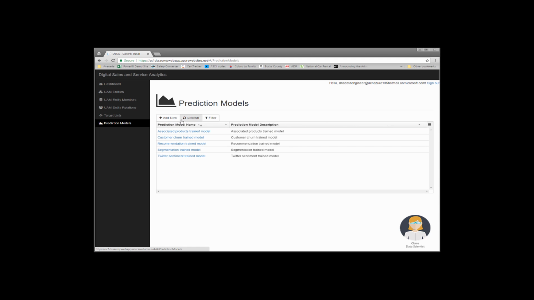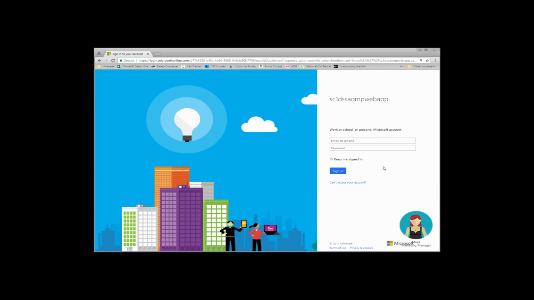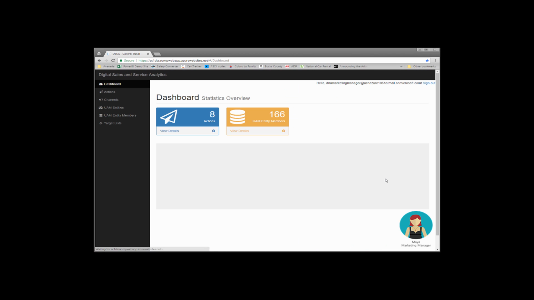The last thing we'll cover in the control panel, we'll transition over to Maya, our marketing manager. This is the critical business role here. So Maya is going to log into the control panel really to show you how the look changes for the marketing manager. This is business focus. So Maya needs really access to important things like the target lists, the definition of actions. Those are the two primary things.